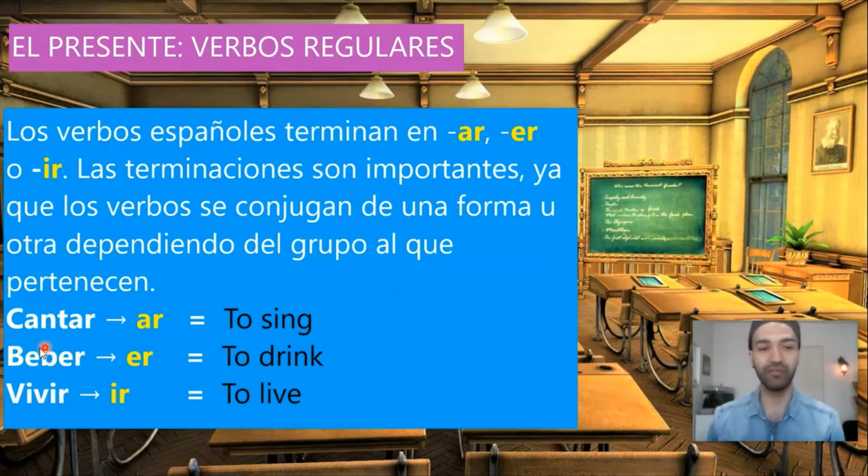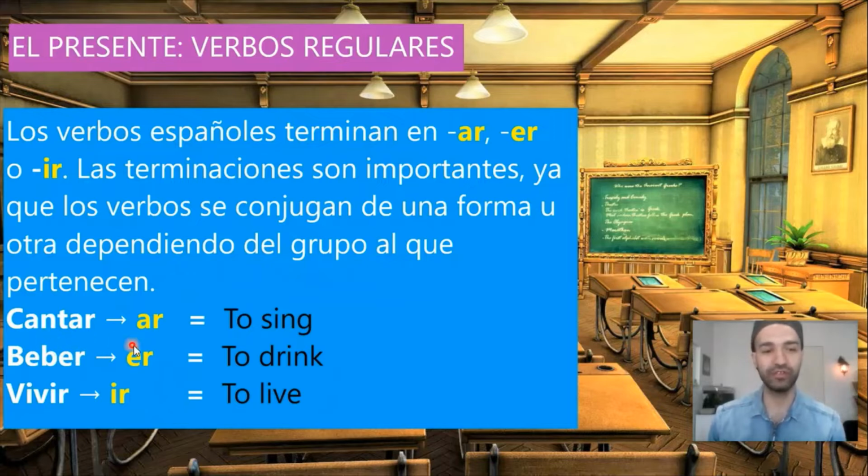Here we have el verbo cantar, the verb to sing. As you see, it ends in ar. Here el verbo beber, to drink, it ends in er. And here el verbo vivir, to live, it ends in ir.